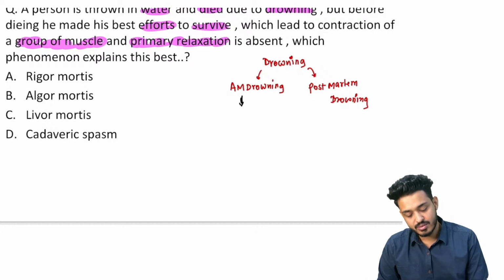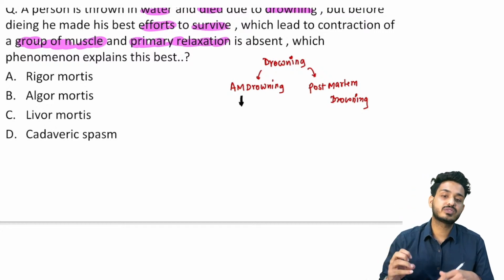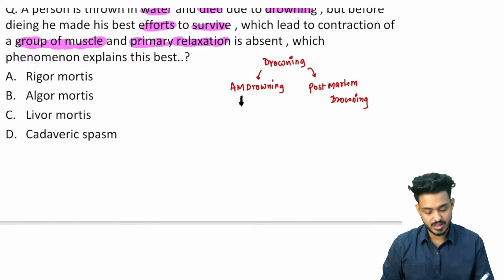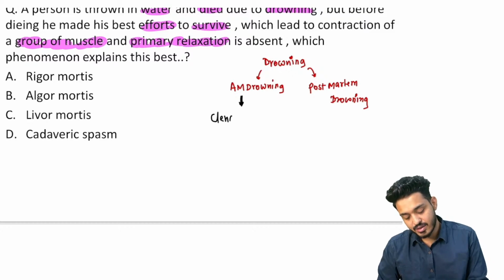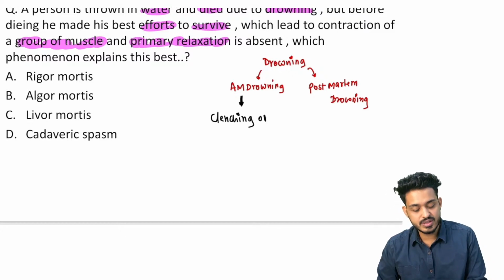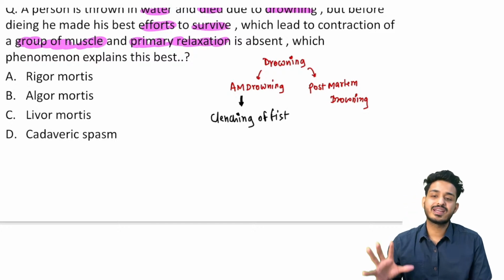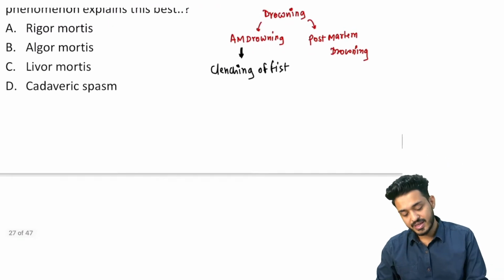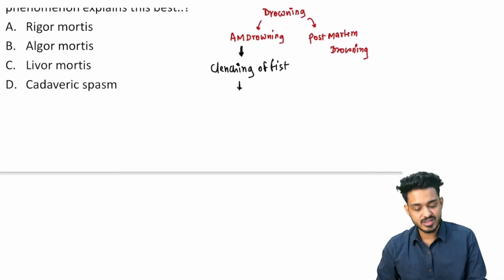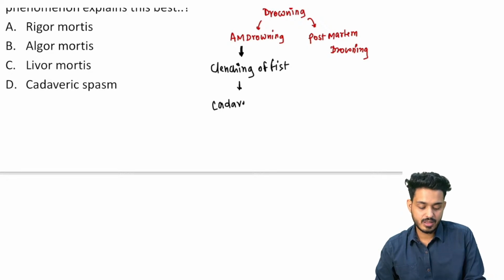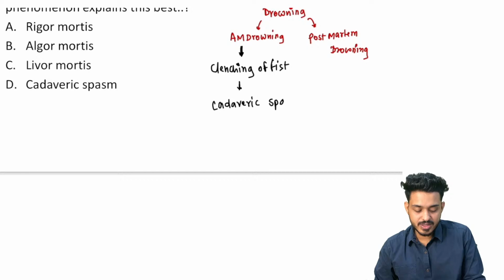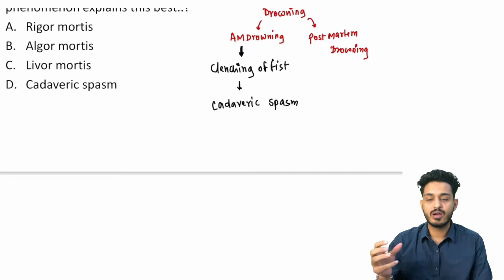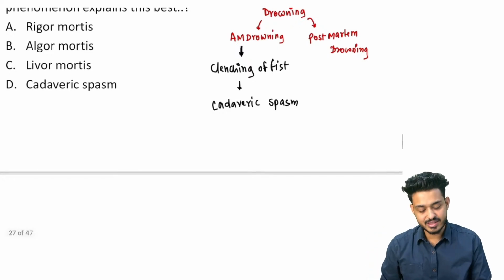So in antemortem drowning, what happens? This person is trying to survive, right? So he will be making his best efforts. So he will be doing what? Clenching of fists. Because of that, you will have accumulation of some dirt and plants in the hand, and that is what is known as cadaveric spasm. So when this person dies, you will find that there is some dirt or some kind of grass in his hand, so that is known as cadaveric spasm, right.